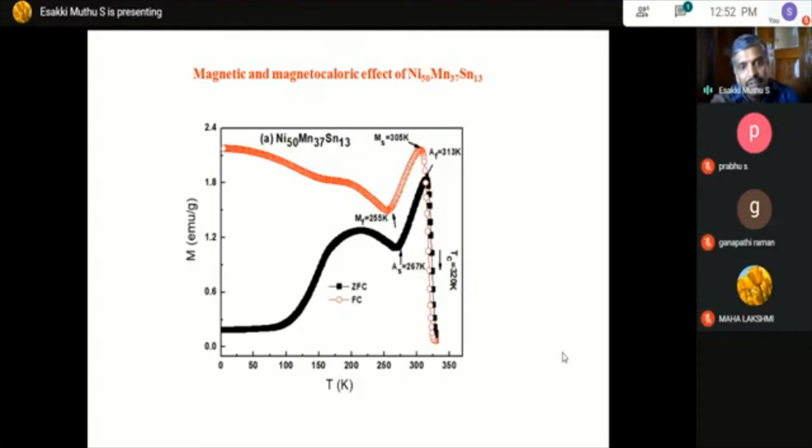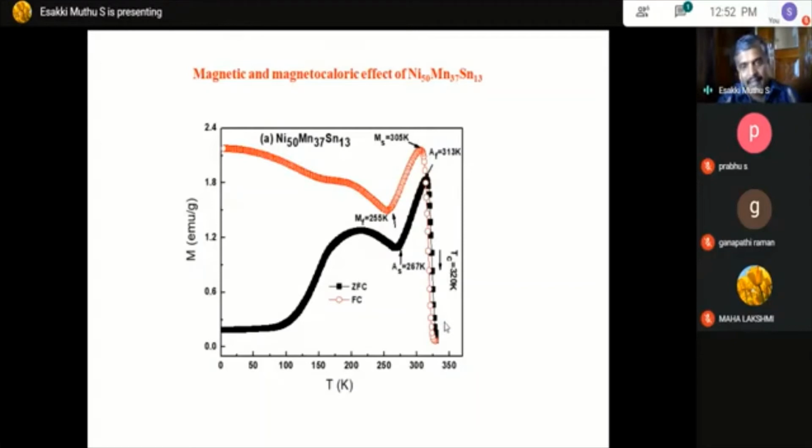This curve shows the temperature dependence of magnetization. We have done the low temperature measurement from 320 Kelvin down to around 4 Kelvin, and we measure the magnetization value. We did this measurement by cooling as well as heating the material.